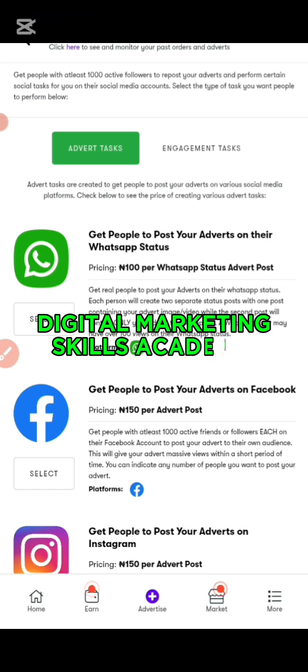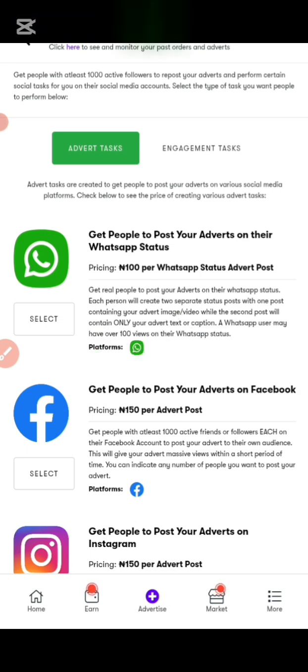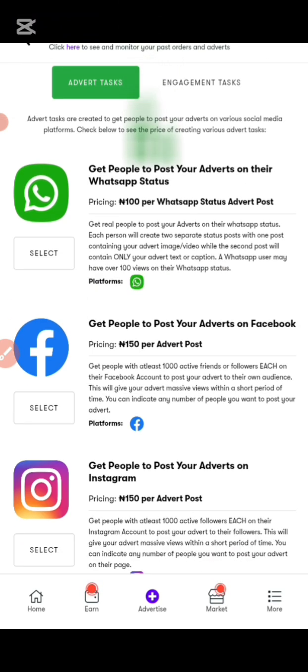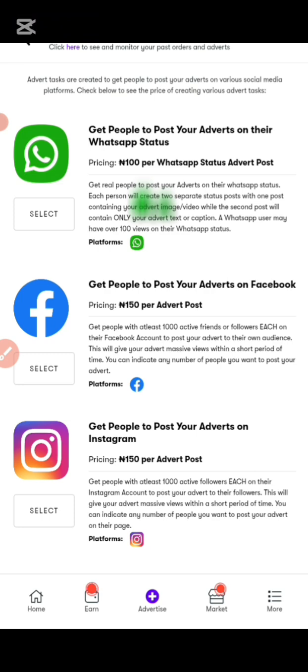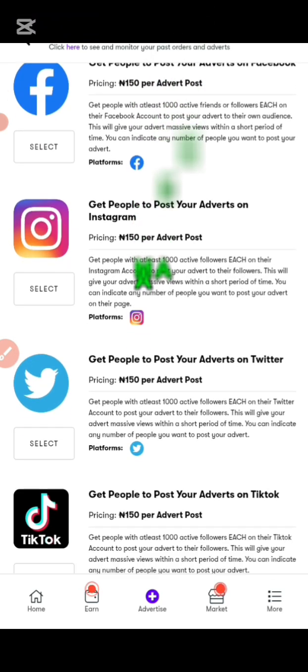It's just one-time registration. You don't need to pay anything again. After that, you only need to pay for any advert you want to run on here. That's all you need to do. The platform will be free forever. So that's how it works.